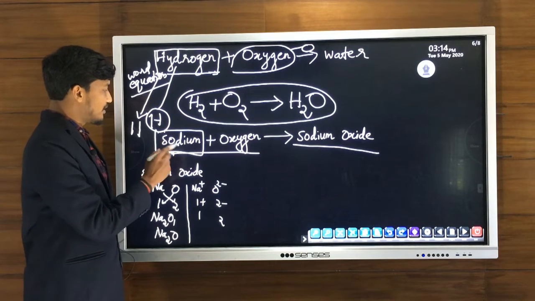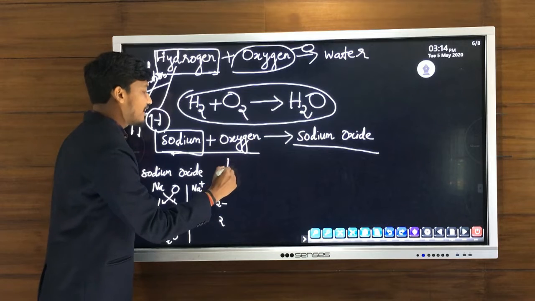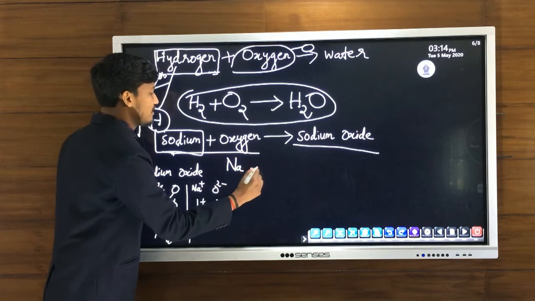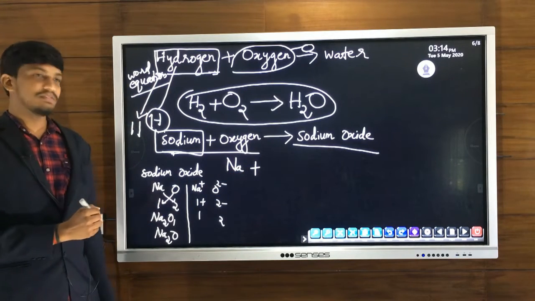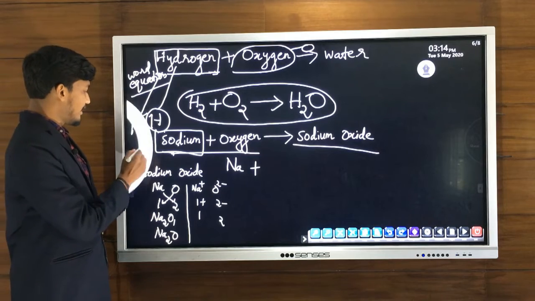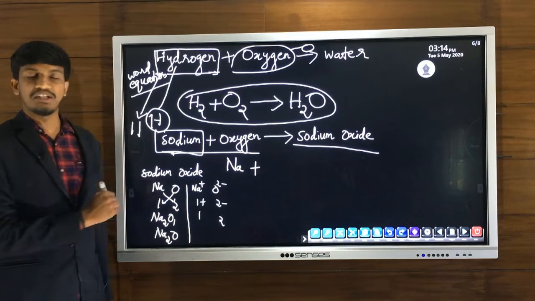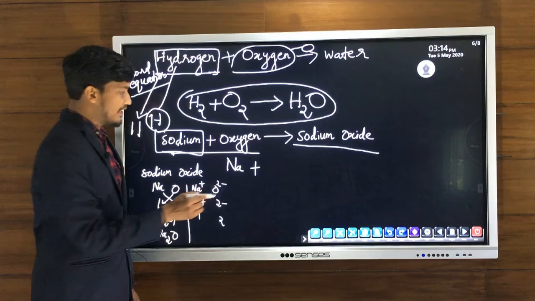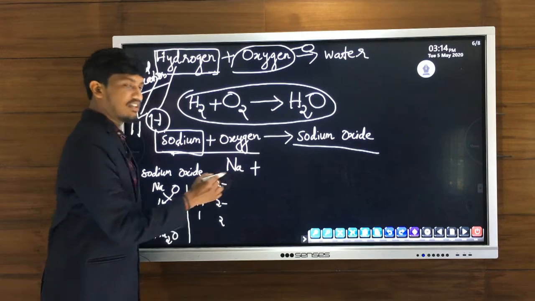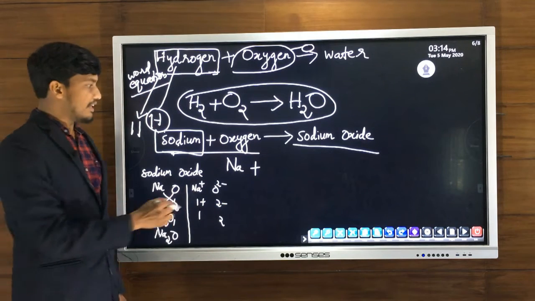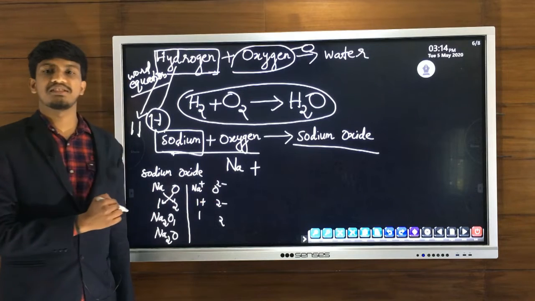So we have to write the chemical formula of sodium. In the case of sodium, what will we write? We will write Na. The symbol of sodium, we have studied, is Na, but here we don't write Na2 or Na3 or any other form. We will write only the symbol.